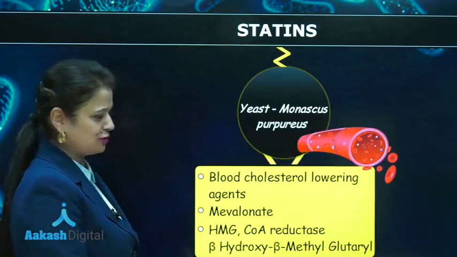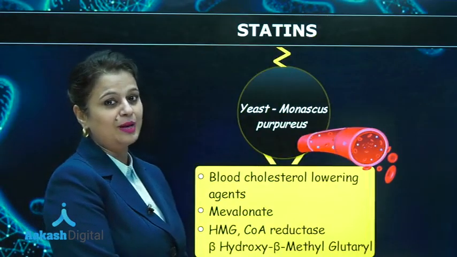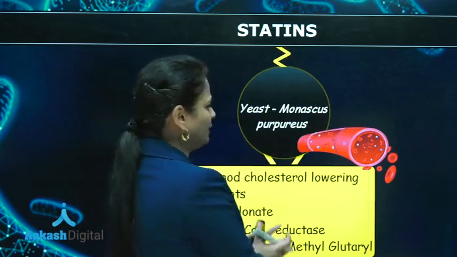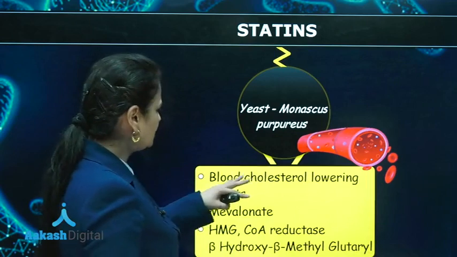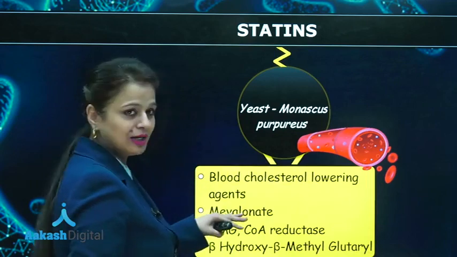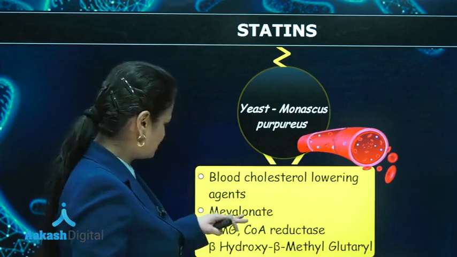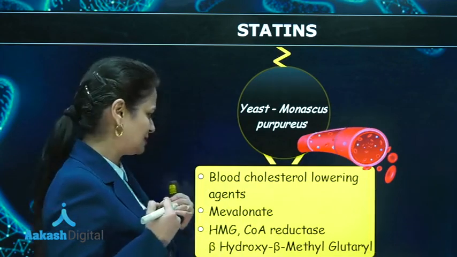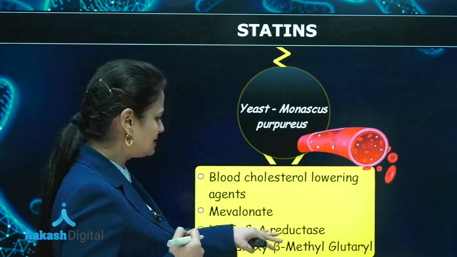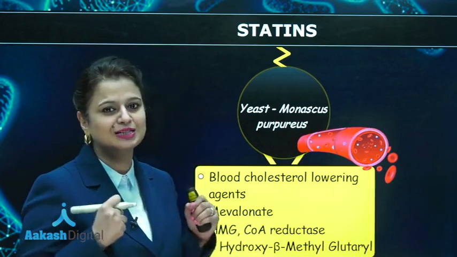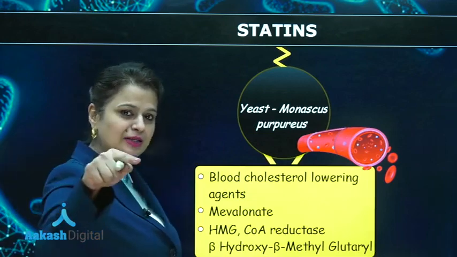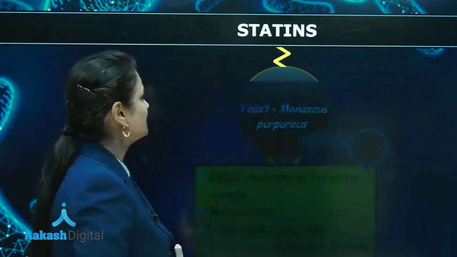So statin, first you have to keep this in mind, is obtained from a yeast. Name of that yeast is Monascus purpureus. It is a blood cholesterol lowering agent. Yes, here I have mentioned this chemical which forms cholesterol in the human body, that is malonate, and this enzyme activity is very much essential for cholesterol formation, and it is going to be inhibited by statins.